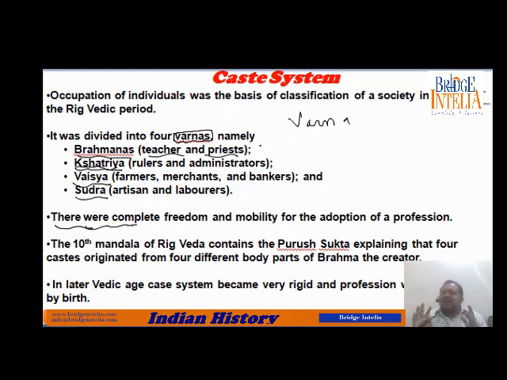So in the initial days, the caste system was not rigid, but during the later era it became problematic. That means no matter how smart you are, how strong you are, if your father is a cobbler or a barber, you are going to become that only. You cannot switch caste.